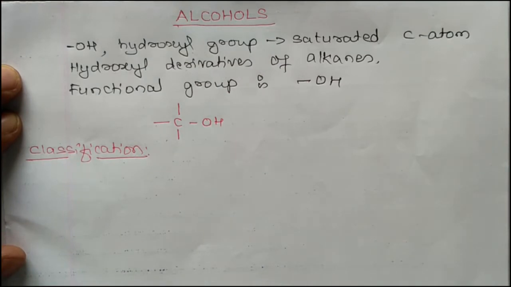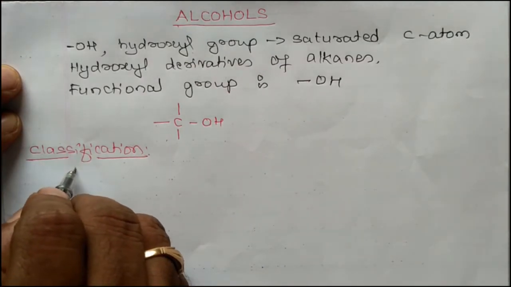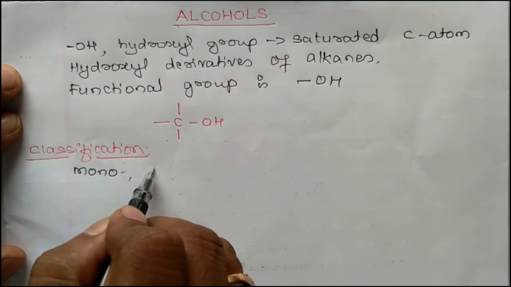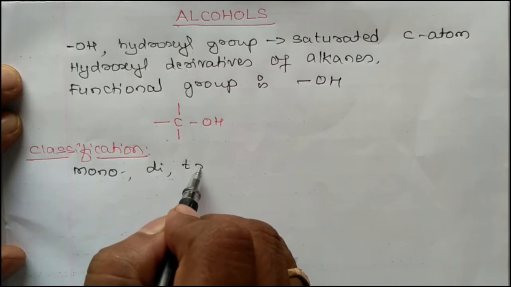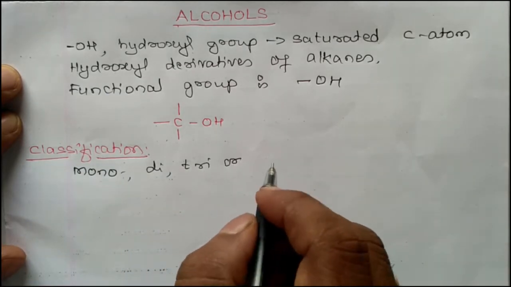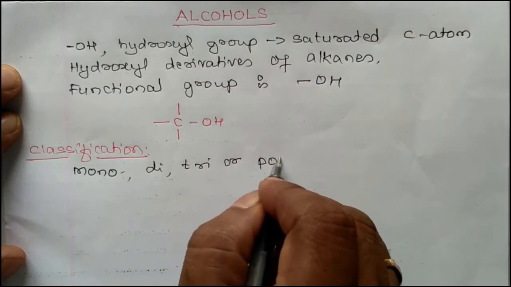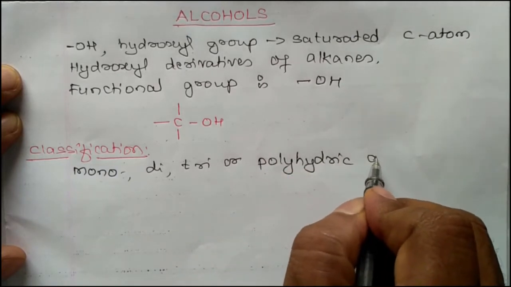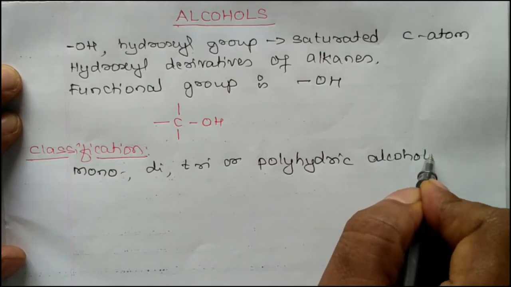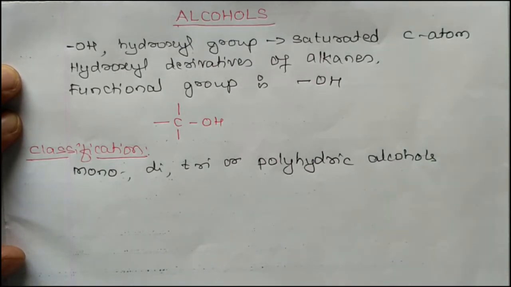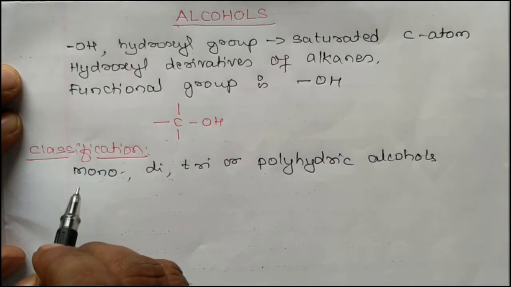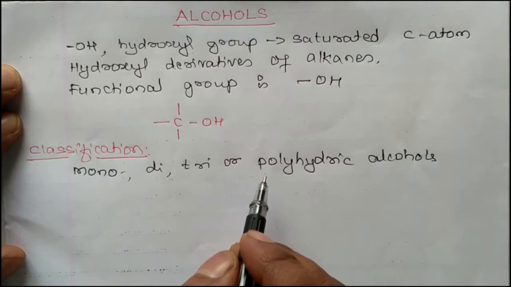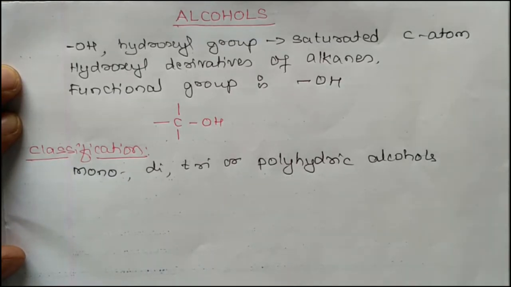Alcohols may be classified as mono, di, tri, or polyhydric alcohols, depending on whether they contain 1, 2, 3 or many hydroxyl groups in their structure, as given below.